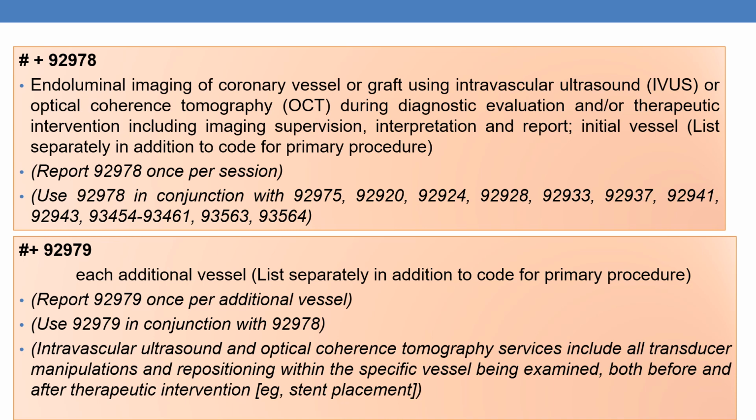Next is for each additional vessel, 92979. This is also an add-on code. And report 92979 once per additional vessel. One more important point is intravascular ultrasound and optical coherence tomography services include all transducer manipulations and repositionings within the specific vessel being examined both before and after the therapeutic intervention, that is stent placement.